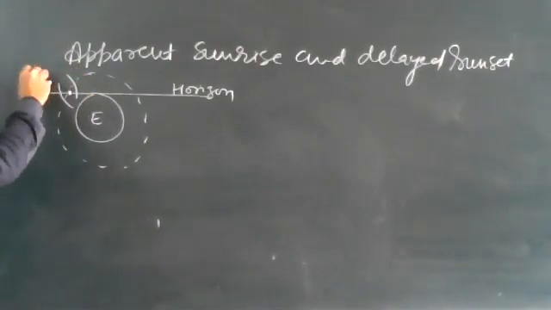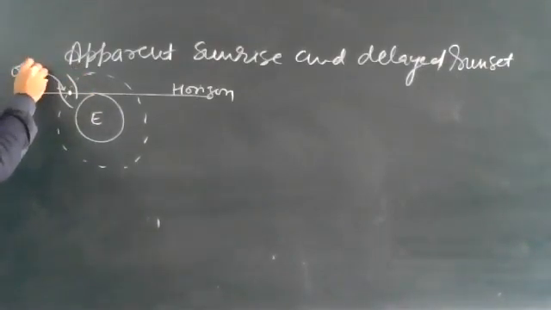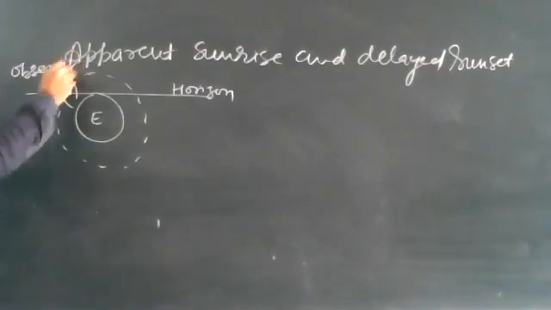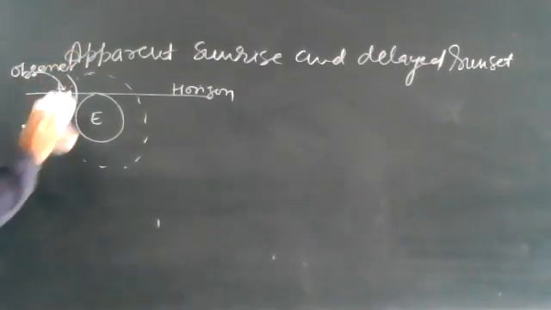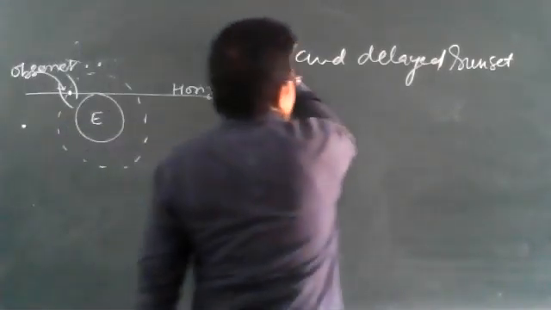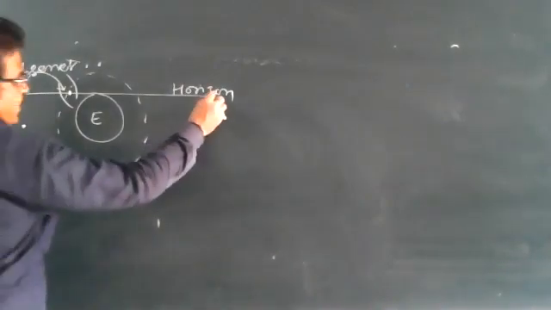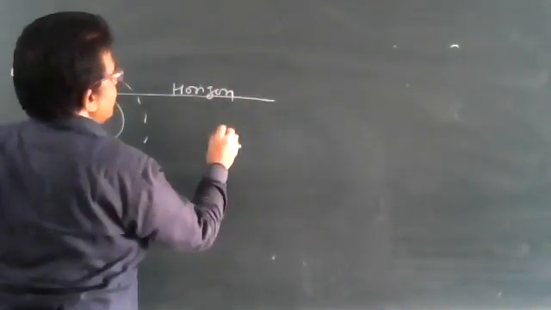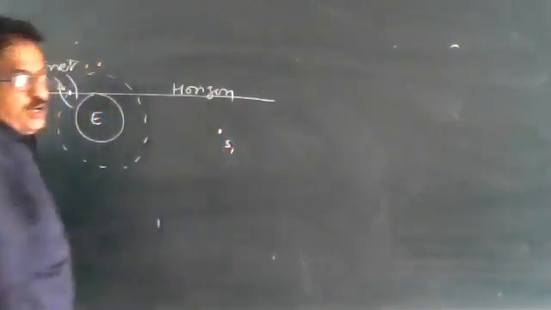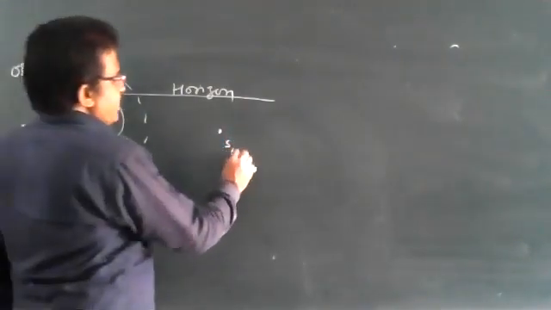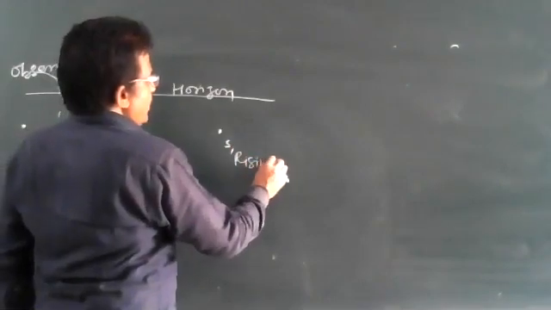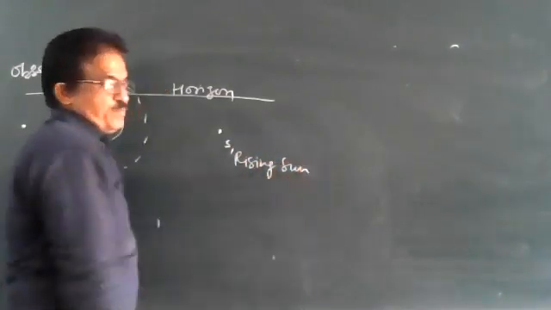The observer is here. We are going to learn advanced sunrise. The rising sun is below the origin. Suppose this is the position of the rising sun.